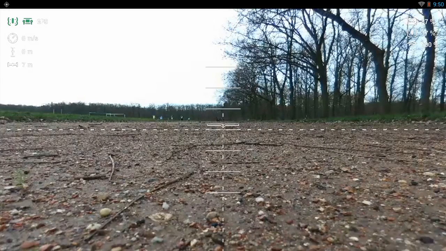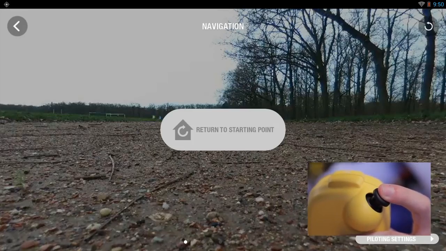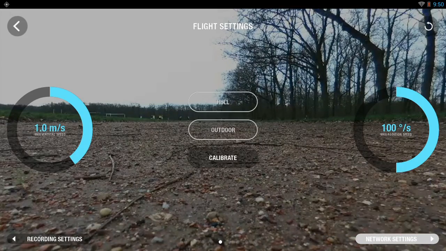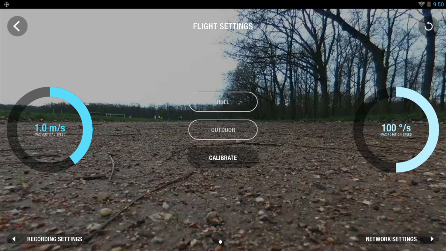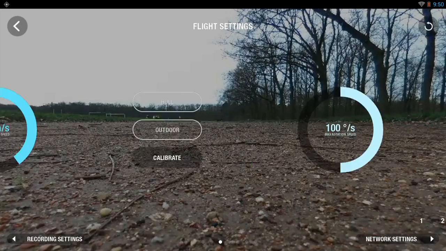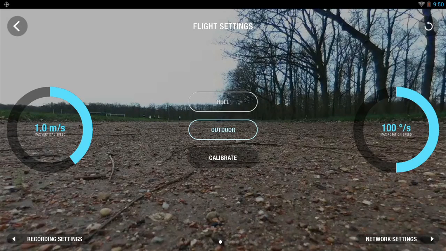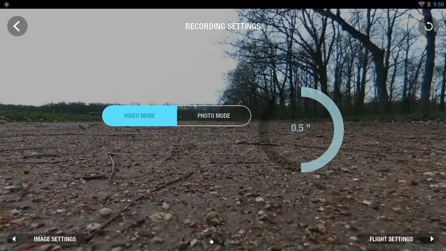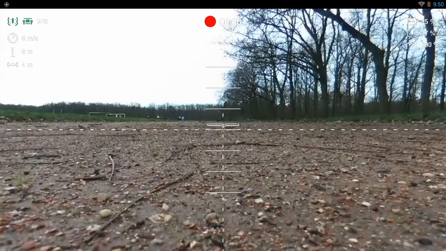On the piloting interface, you can access all the Bebop settings by clicking once on the navigation stick. Move the stick left and right to switch between the different settings. To modify a parameter, select it first and click one time. Then, move the stick up and down to change the value. Click again to validate. Now, let's take off.